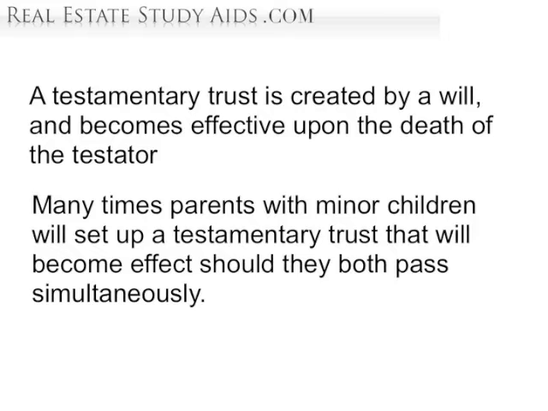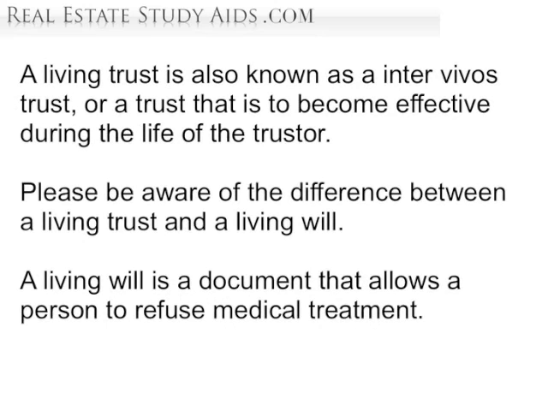A testamentary trust is created by a will and becomes effective upon the death of the testator. Many times, parents with minor children will set up a testamentary trust that will become effective should they both pass simultaneously. A living trust is also known as an inter vivos trust, or a trust that is to become effective during the life of the trustor.